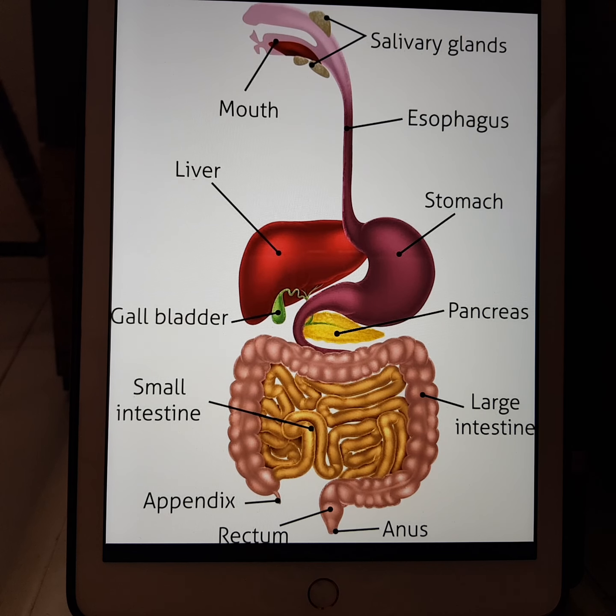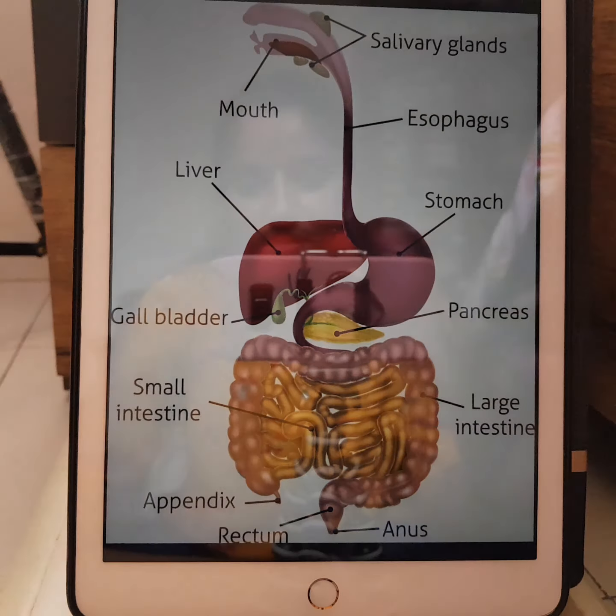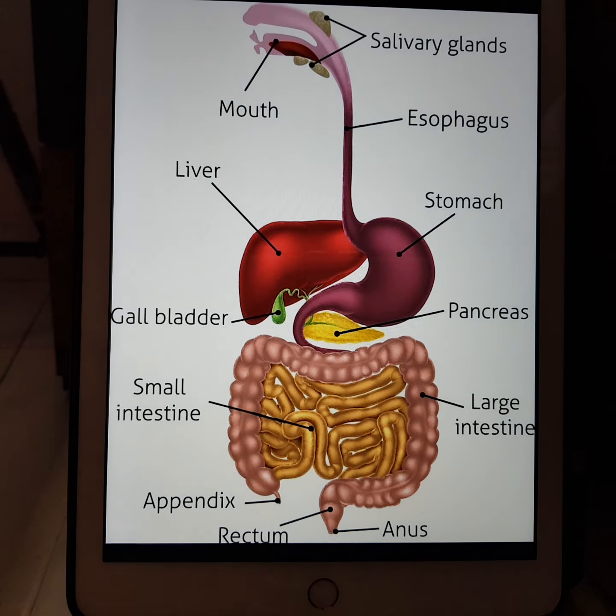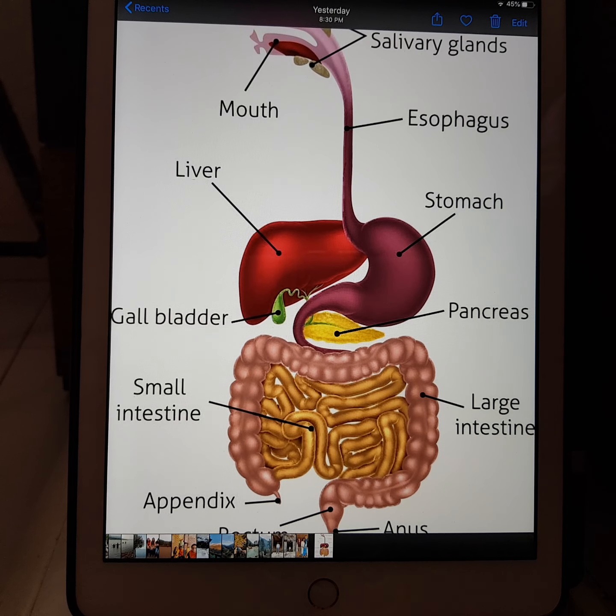This bile juice secreted by the liver plays an important role in the digestion of fats. The pancreas is a large cream-colored gland located just below the stomach. It secretes pancreatic juice which acts on carbohydrates, fats and proteins and changes them into simpler substances. The partially digested food now reaches the lower part of the small intestine, where the process of digestion of components of food gets complete.